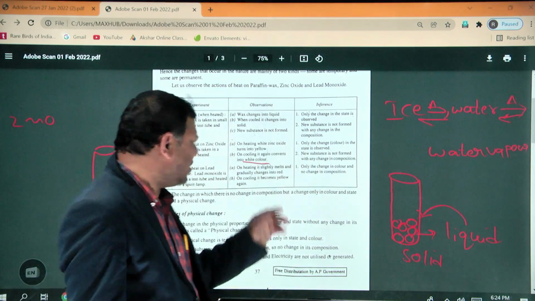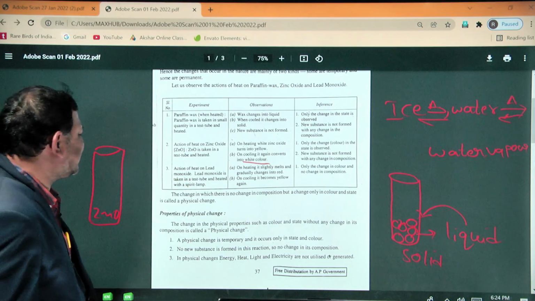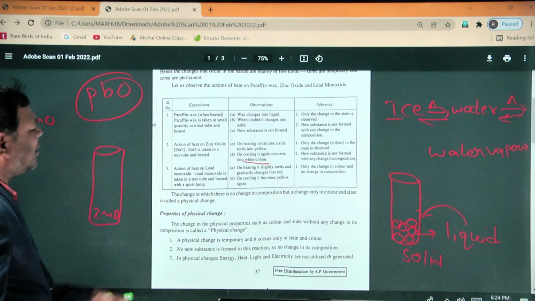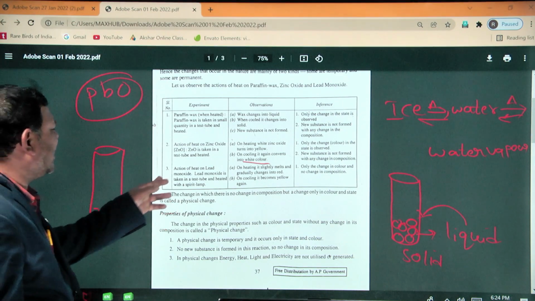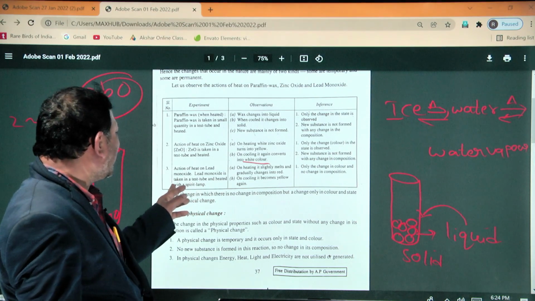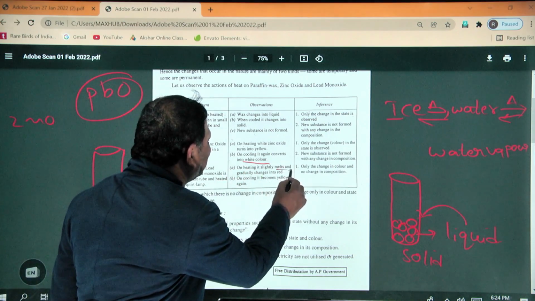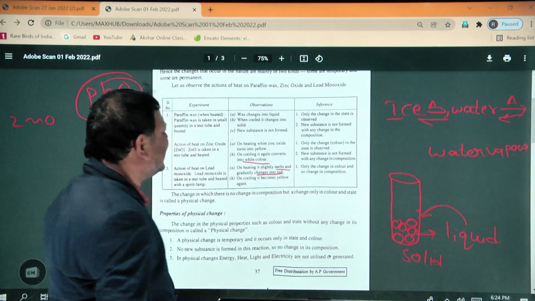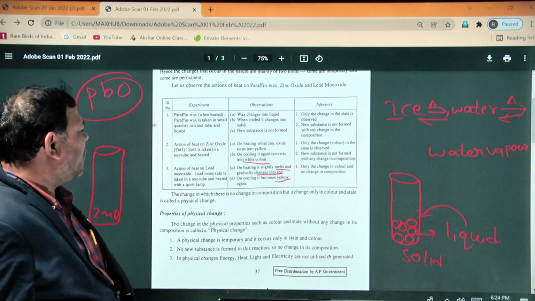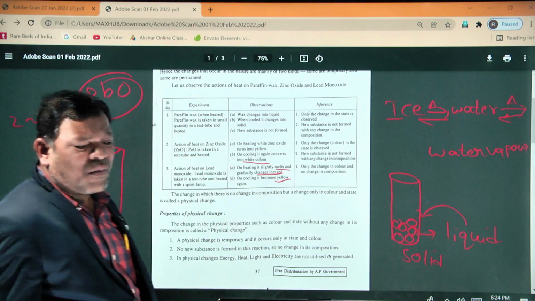Third, the action of heat on lead monoxide, PbO. Take lead monoxide in a test tube and heat it. On heating it slightly melts and gradually changes into red. When it is cooled, it changes into yellow. Only the color changes, there is no change in the composition.